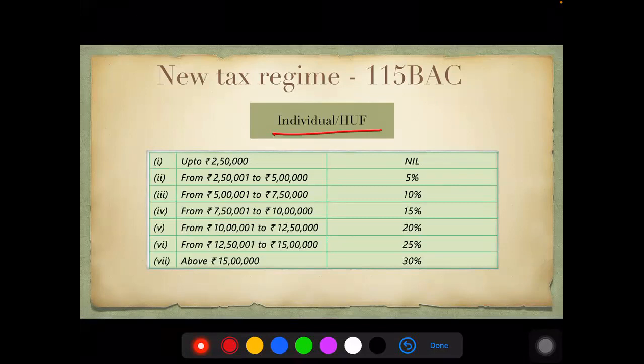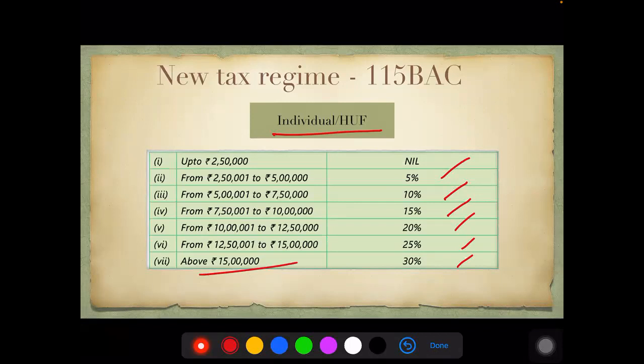2,50,000 to 5 lakh, it is 5%. 5 to 7.5, 10%. 7.5 to 10, it is 15%. 10 to 12.5, 20%. 12.5 to 15, 25%. And more than 15 lakhs, it is 30%. So basically, at every 2.5 lakh, there is a 5% increase of tax rate. Maximum slab is 15 lakh.